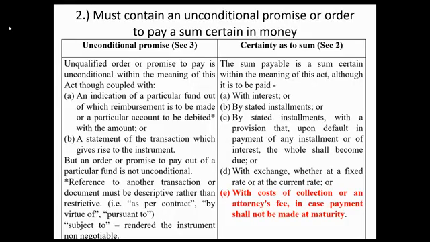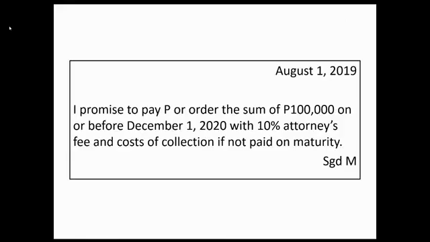Letter E, with cost of collection or attorney's fee, in case payment shall not be made at maturity. Illustration, August 1, 2019, I promise to pay P or order the sum of 100,000 on or before December 1, 2020 with 10% attorney's fee and cost of collection if not paid on maturity, signed M. These are negotiable. Okay? Kaya kahit meron siyang attorney's fee, cost of collection, or attorney's fee in case the instrument is not paid at maturity, it will not affect the negotiable character of the instrument.